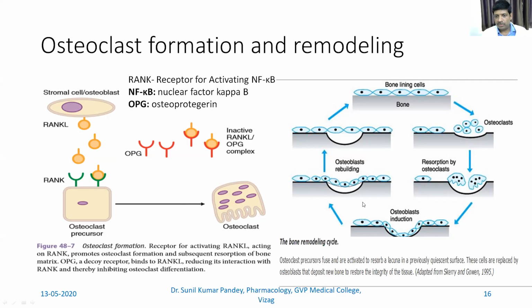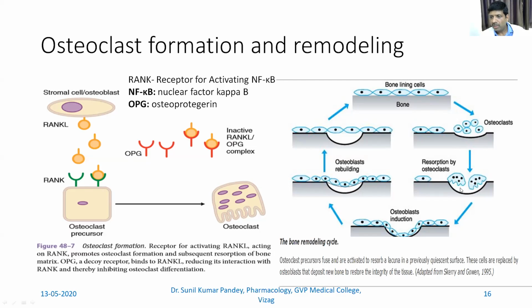I'll say everything fast once again, just to make you understand better. I'm talking about osteoclastic activity and osteoblastic activity, the cycle of bone remodeling. There is a bone and there is a bone lining. Because of some reason there is induction of osteoclast, and there is formation of the ruffled border.